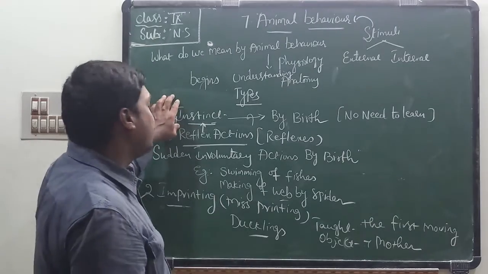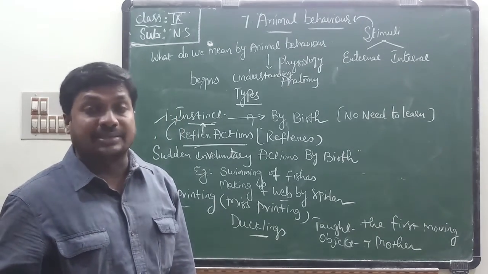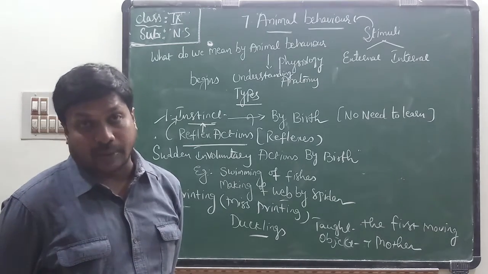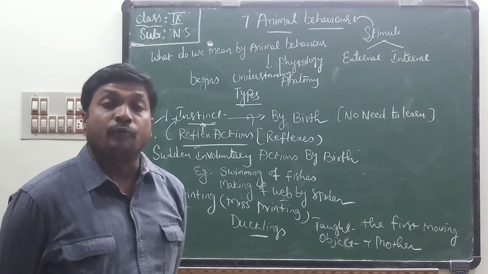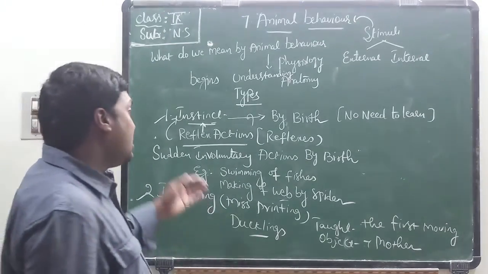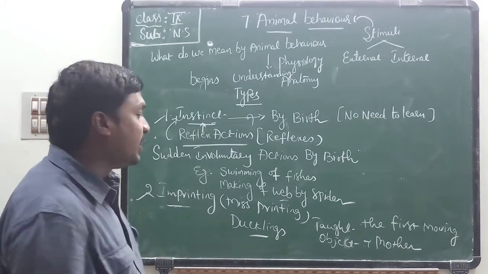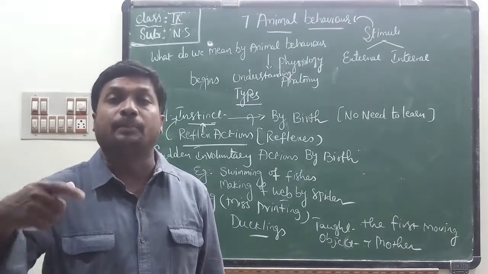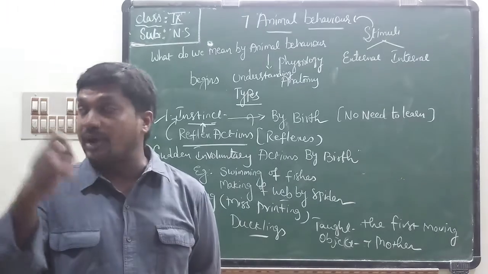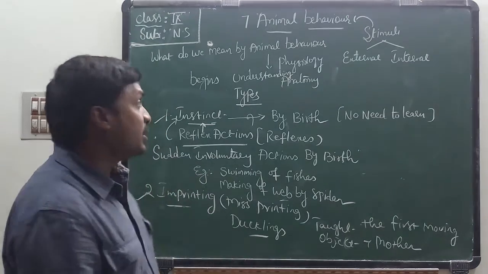So up to here we learned about two types of behaviors in animal behavior. That is called instinct behavior, which comes by birth. No need to learn. Examples are spinning of web by spider, swimming of fishes, flying of birds. All these are instinctual behaviors. Reflex actions are also a type of instinctive behavior. Imprinting is misprinting which forms in the brain. In the first example, ducklings think the first moving object is their mother. This is about instinct and imprinting.